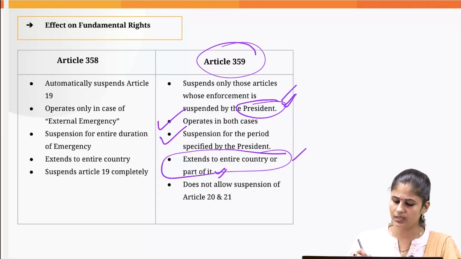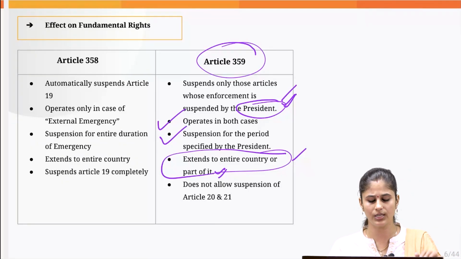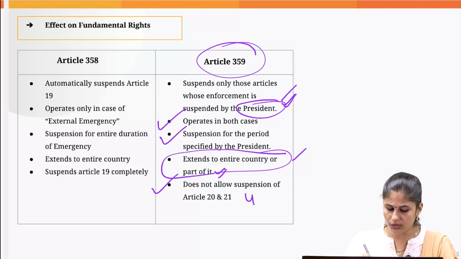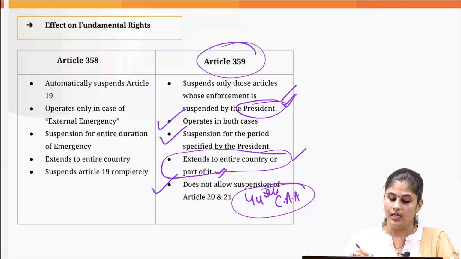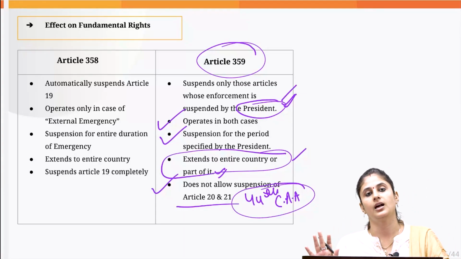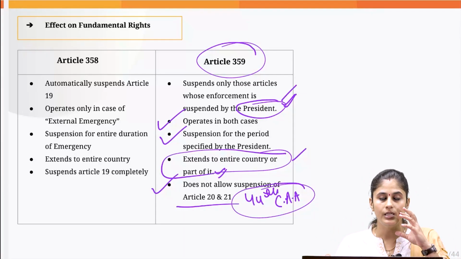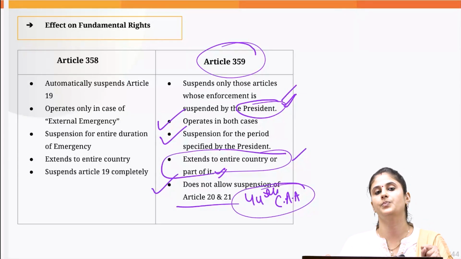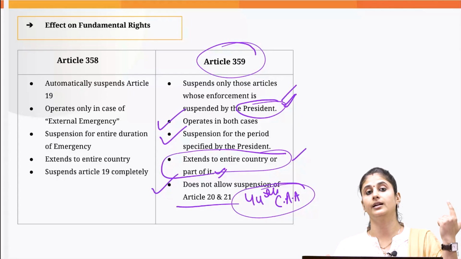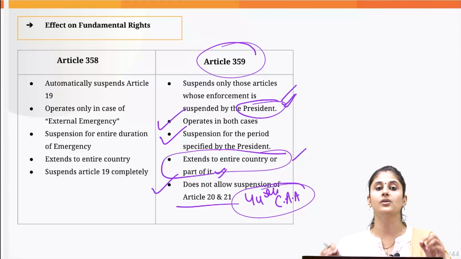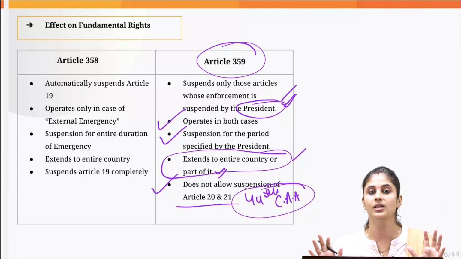Okay, that is why this provision is there in the constitution. That's the logic. And the 44th Constitutional Amendment Act again incorporated a safeguard in this respect, that even when the national emergency is under operation, the government cannot suspend the fundamental rights that we enjoy under Article 20 and under Article 21. Okay, because these are considered to be natural rights.